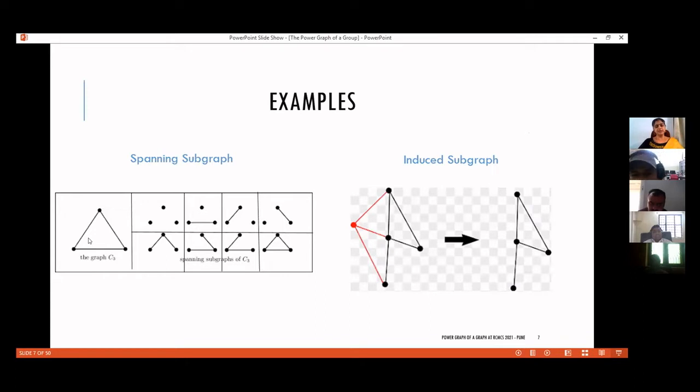Complete graph on 3 vertices coincides with cycle on 3 vertices. So I have drawn a K3 or a C3 here. And all these 8 graphs are spanning subgraphs of C3. You can see that the entire vertex set is present in each of these graphs, but the edge set varies. The graph itself is also a spanning subgraph of C3.